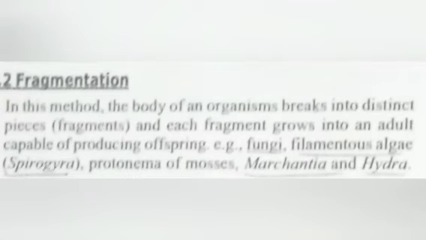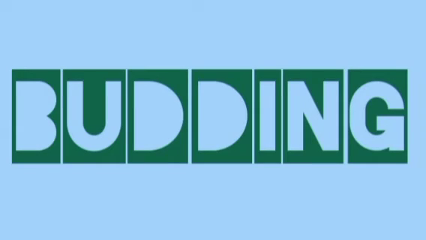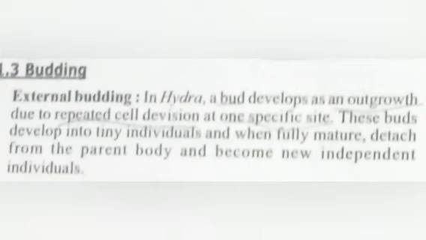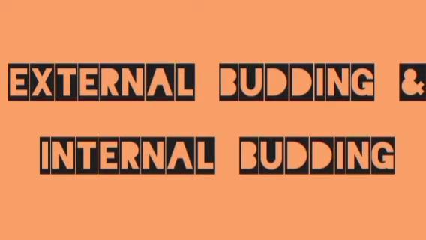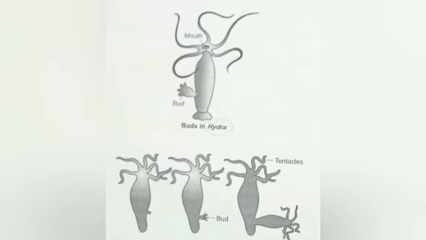And the third one is budding. This type of vegetative propagation comes under two important divisions. The first one is external budding and the second one is internal budding. Listen here, buds in Hydra. In Hydra, buds develop as an external outgrowth. Due to repeated cell division at one specific site, these buds develop into a tiny individual and, when fully mature, detach from the parent body and become a new independent individual.